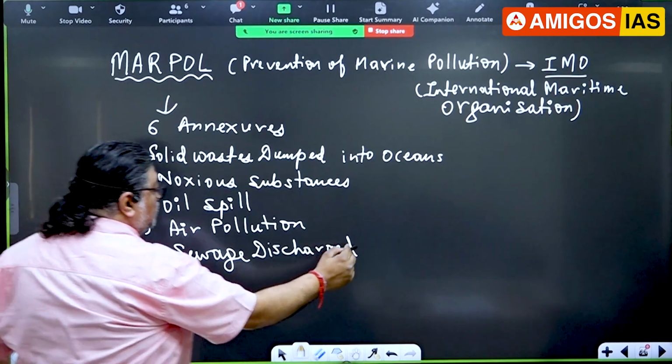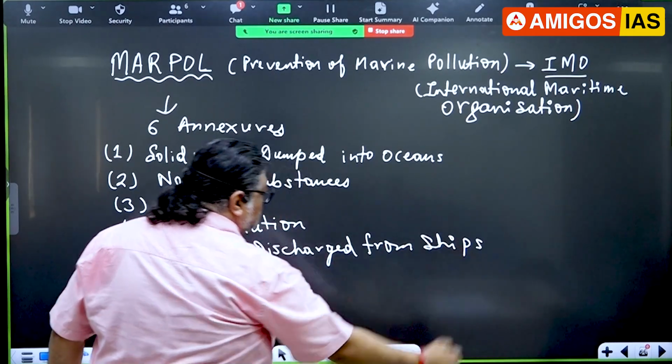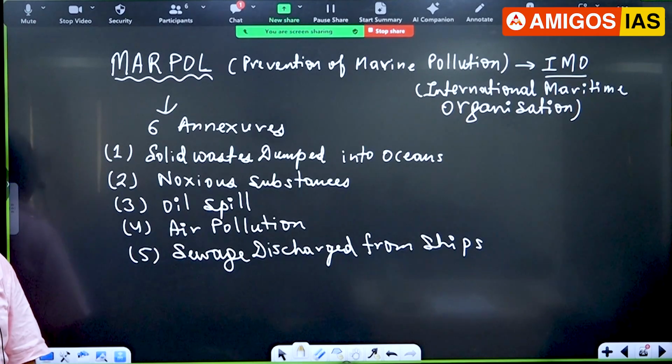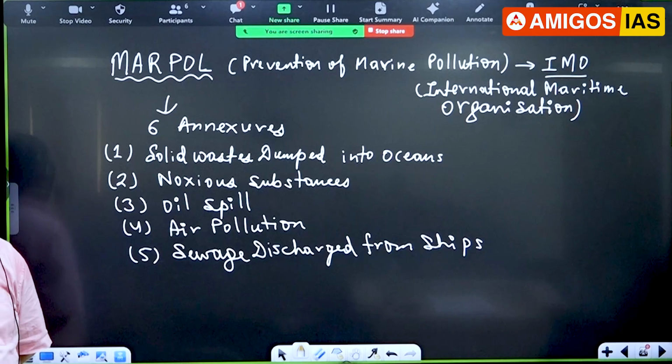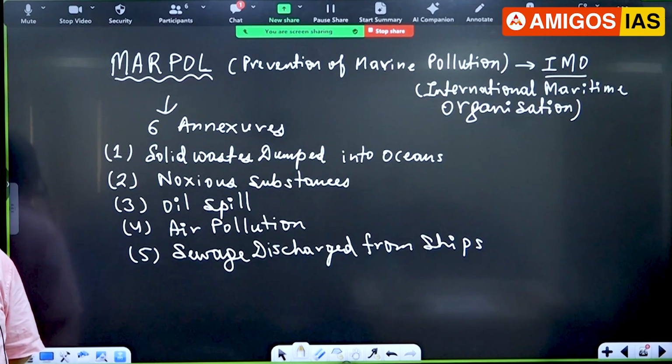Sewage discharge from ships. Sometimes ships may be hundreds of days in the ocean, and you have a washroom there. People are working there. They'll have a living room, if you have traveled sometime by ship. They have washroom, toilet. They will also generate sewage, like any other home. And without treatment, it goes to the water body. It's going to pollute the water. It's controlled in that way.